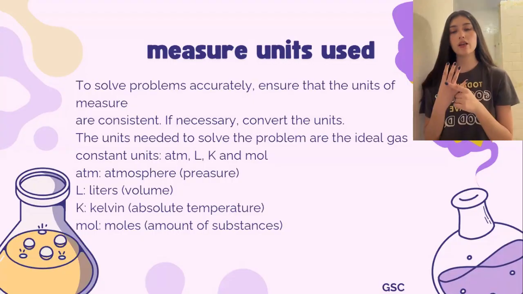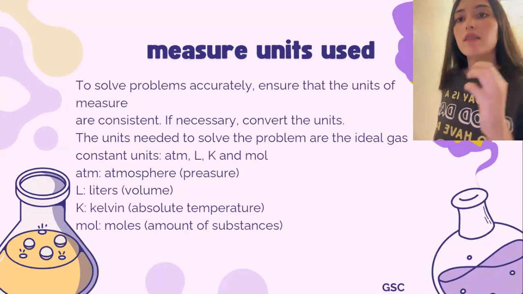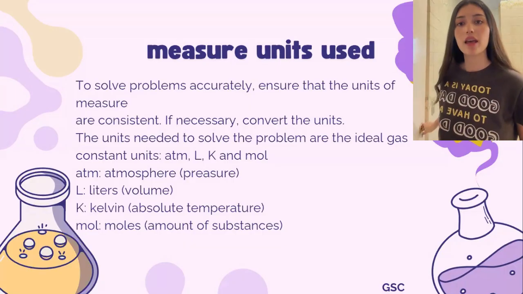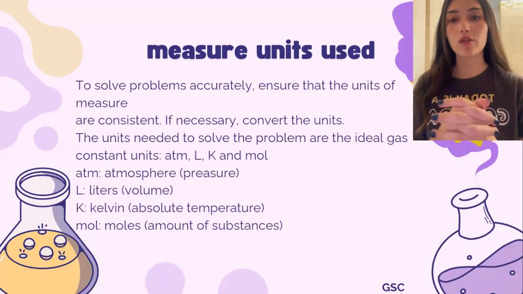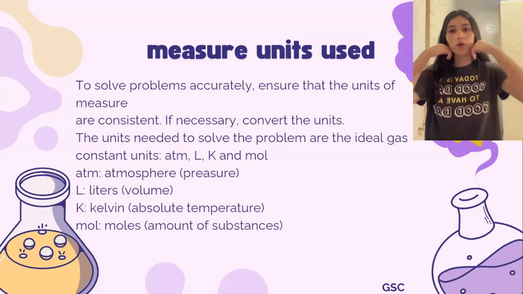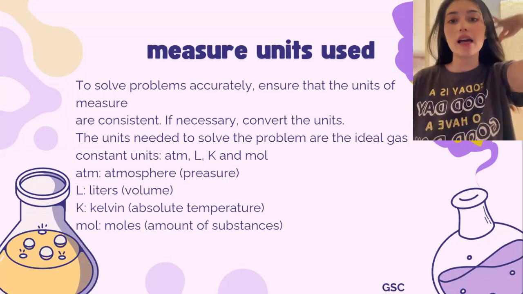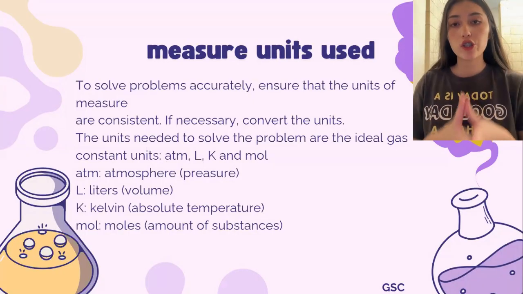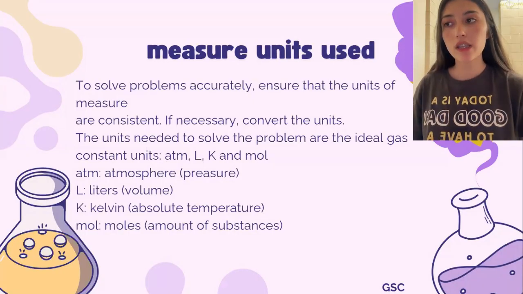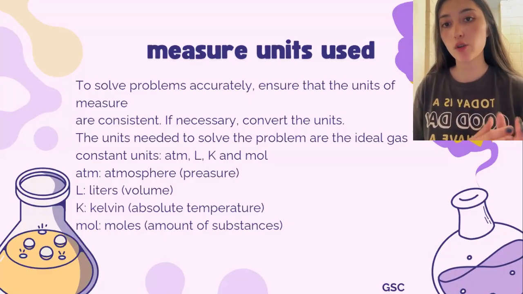And finally, we have the mole or moles, that means the amount of substance. So we have a rule that we have to follow, and it is that to solve these problems, you have to ensure that the units are consistent. If they are not consistent, you have to convert.